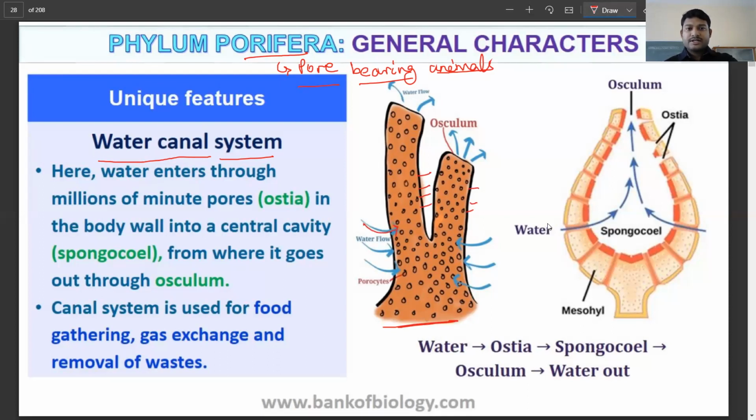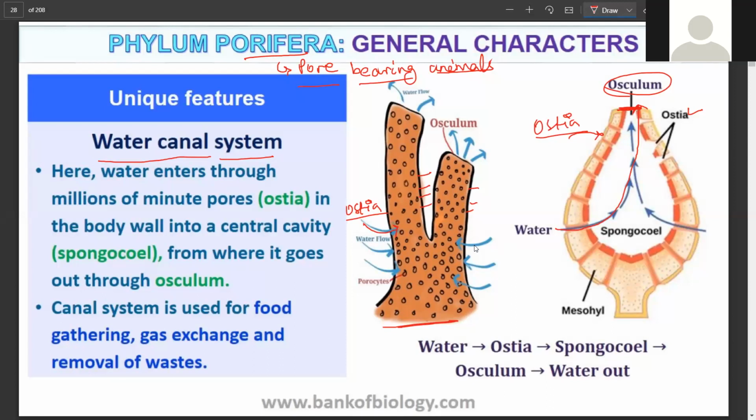What do you call these pores? These pores are called ostia. So these pores which are there are called ostia, as already labeled. So this ostia allows the water to get in, and it is going to go out of the organism through the opening called the osculum. The top opening here is called the osculum. So water moves in, as you can see, and it is going to go out.